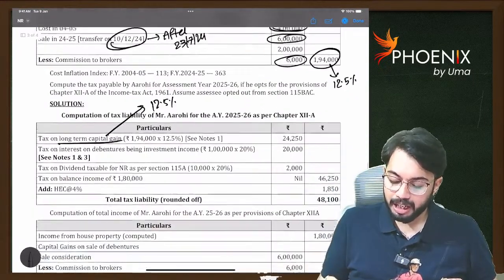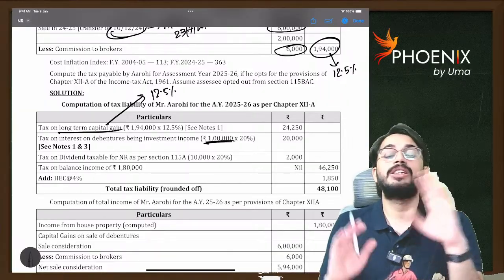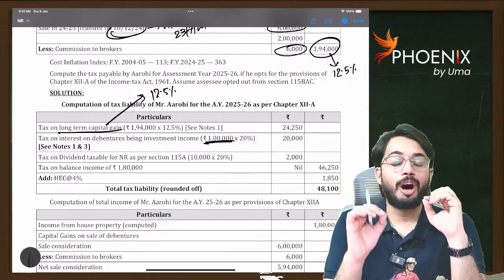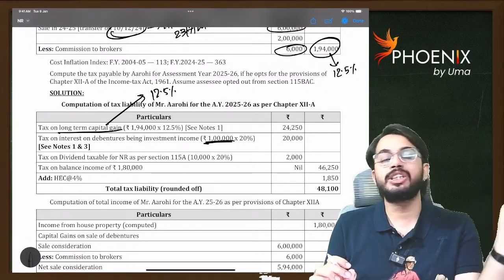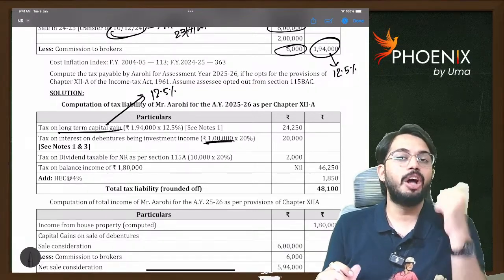Next, whatever the interest income is there, 1 lakh, you can see it is taxable on gross basis. So investment income on foreign exchange asset, against that investment income, expenditure is not allowed as deduction. Chapter 6 deductions are not allowed. It is taxable on gross basis.